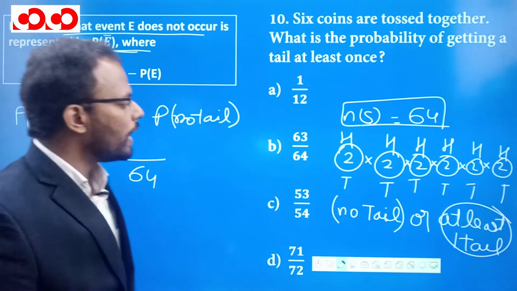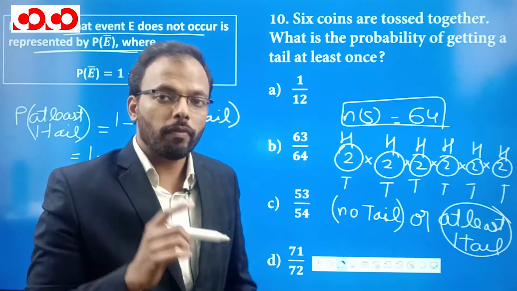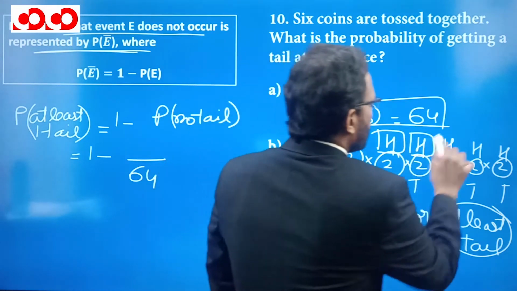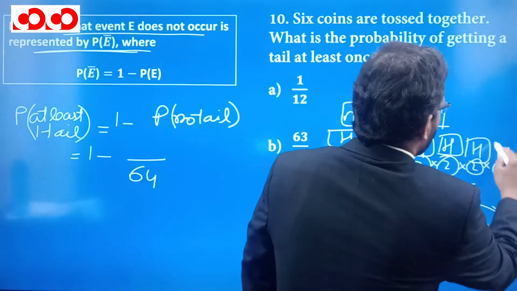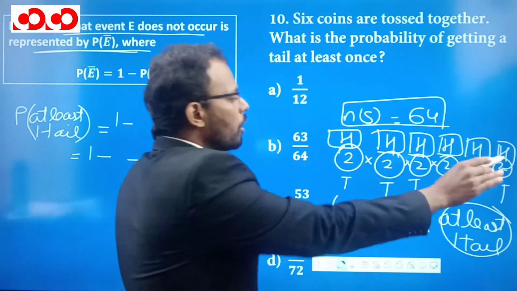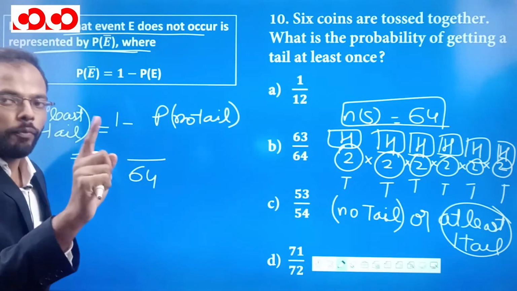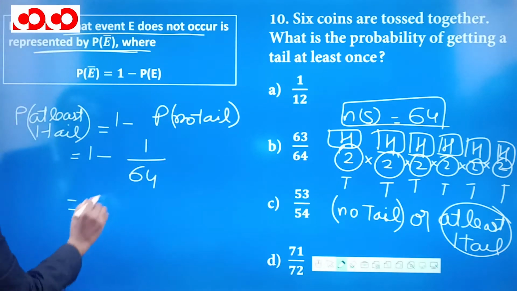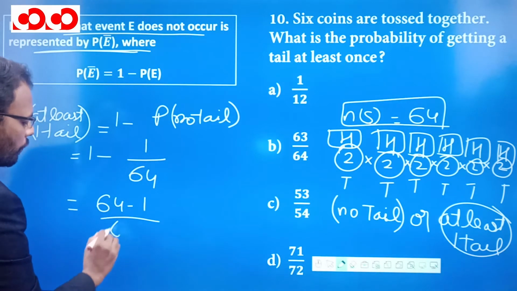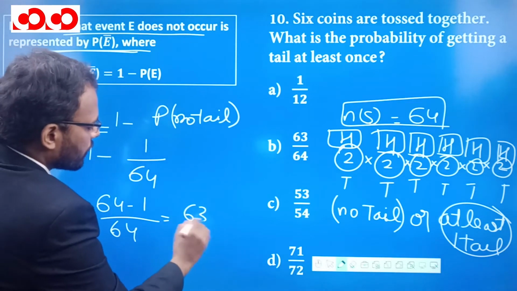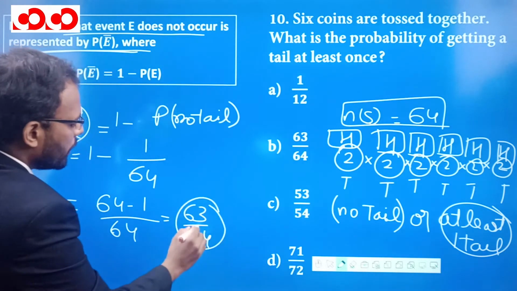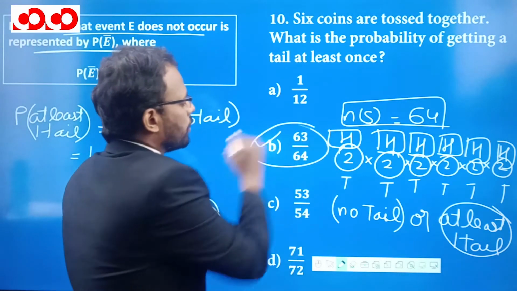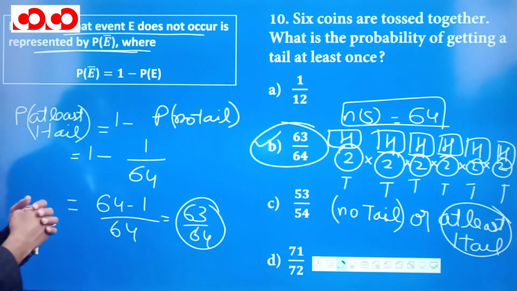And in how many ways can you get no tails? There is only one way, that this should be head, this should be head, this should be head, this should be head, this should be head, and this should be head. 1, 2, 3, 4, 5, 6. All the 6 should be head, and there is only one way to get it. So the probability of no tail is 1 by 64, and this will be 64 minus 1 by 64, which is 63 by 64. And this is the probability of at least one tail. And the answer to this question is option B. I hope this method is clear to you.